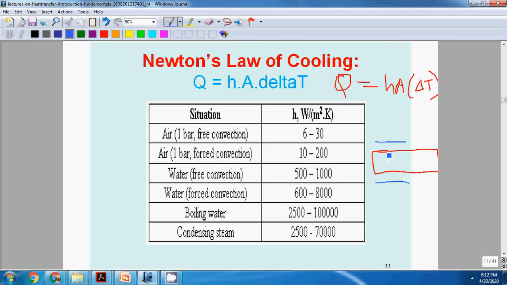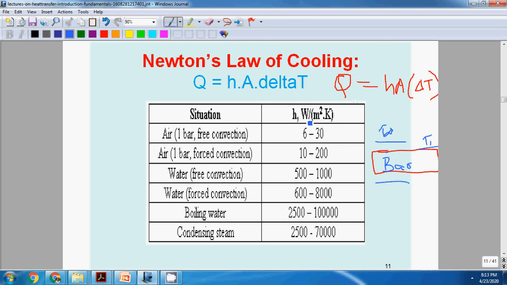Suppose the block is at a higher temperature T1, and T infinity is the temperature of the fluid. If T1 is higher, convection heat transfer takes place from the block to the fluid. Here T1 minus T infinity is the delta T, and H is called the convection heat transfer coefficient.